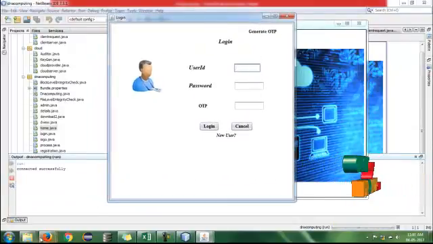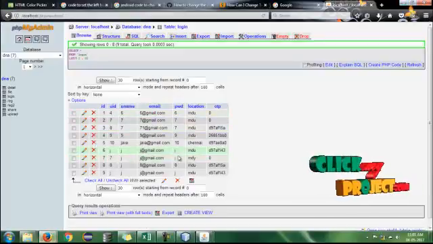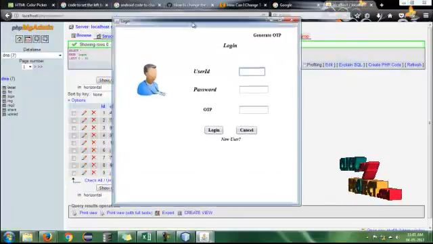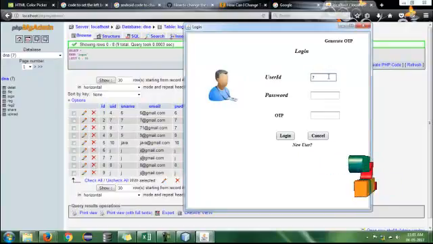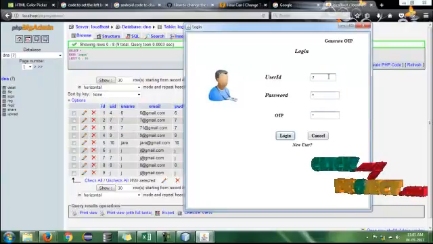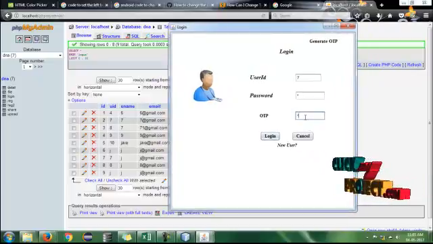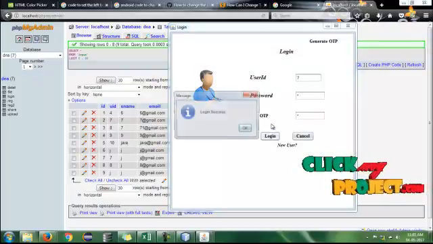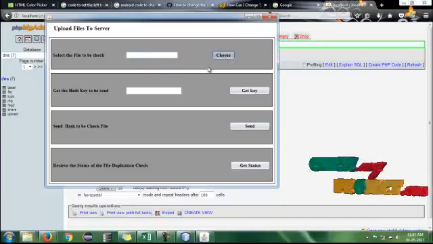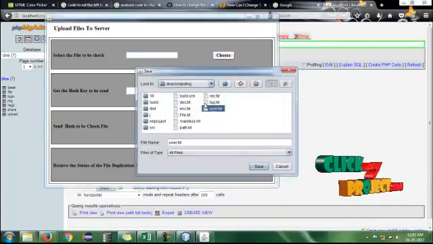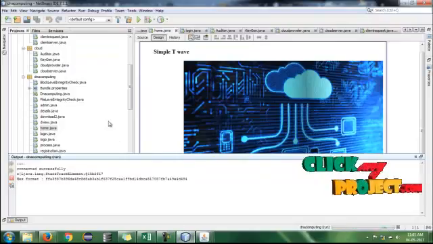Give any registered user. I have certain users here, and here I have a certain user ID. For example, this is my user ID, and this is our username and the OTP for a certain process. So, the password, and a certain OTP can be sent as a message, and the file can be chosen. This can reduce unwanted duplicated files, and the key can be obtained and the data can be sent,